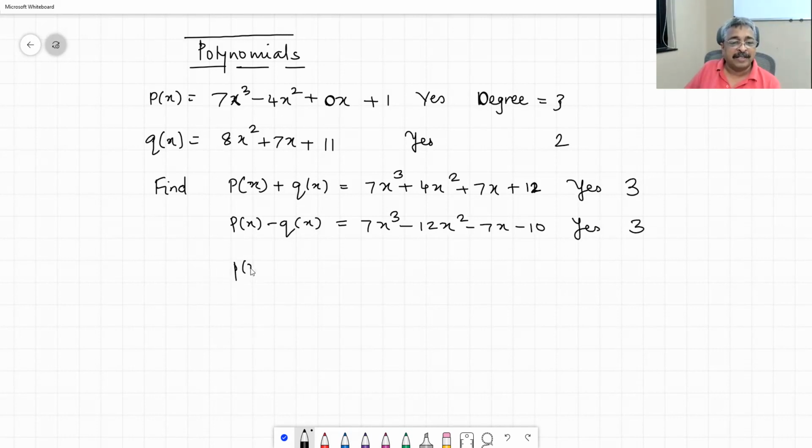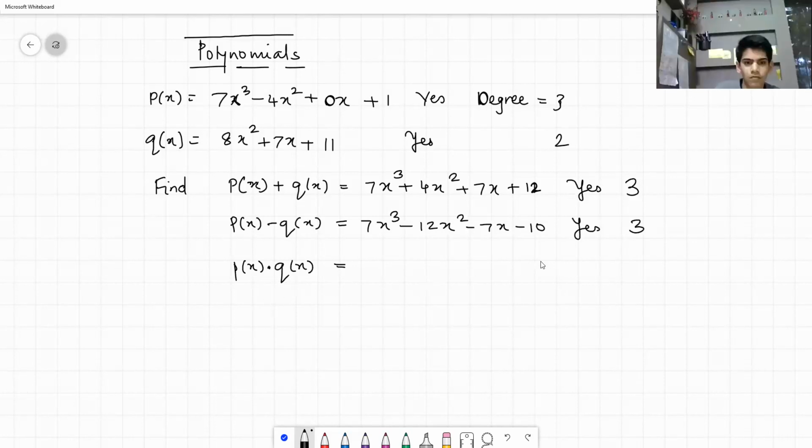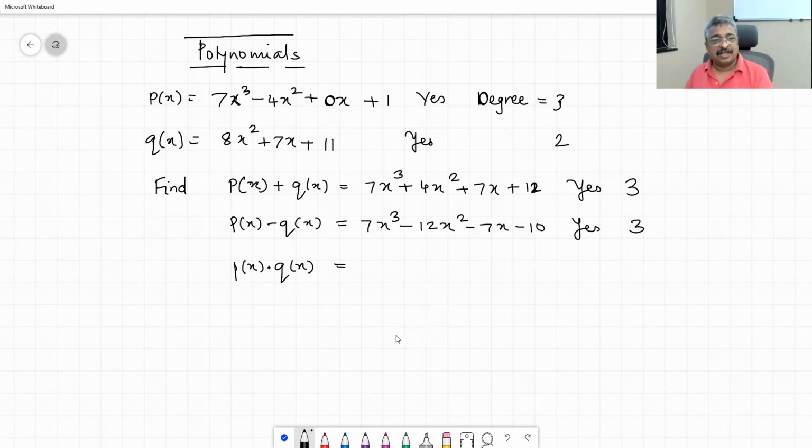Is P(x) into Q(x) a polynomial? Yes, sir. Without multiplying, you are saying yes. Okay, that is good, but you can always multiply.